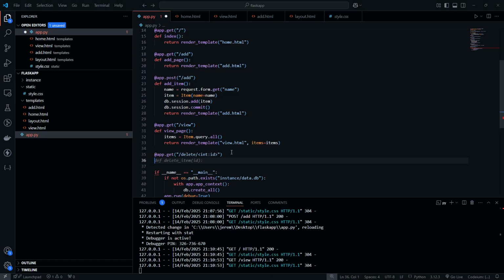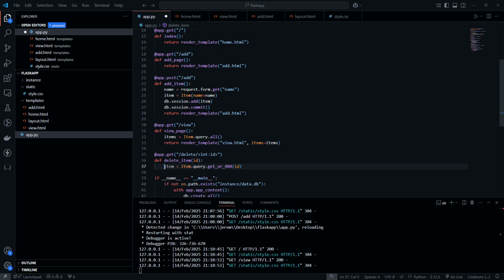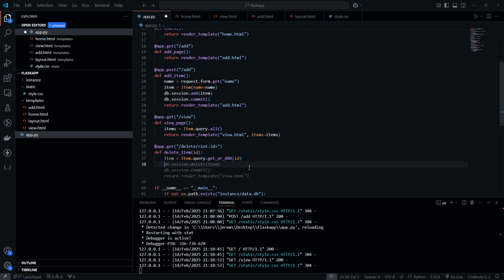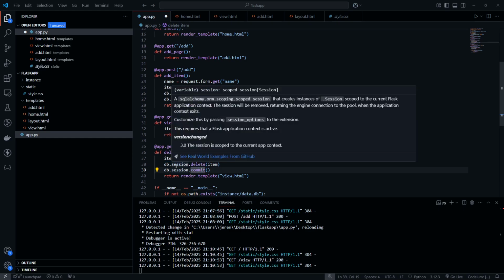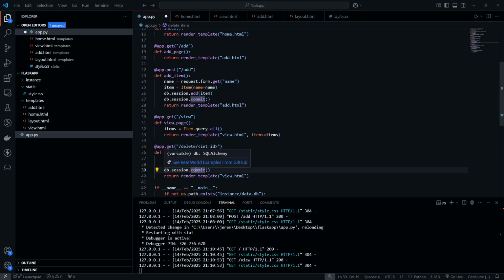So delete item ID. First thing we're going to want to do is actually query the item from our database. So we're going to get the item from our database, and if this ID doesn't exist, then we're just going to return a 404 error. Next thing we want to do, db.session.delete. So you saw we did db.session.add to add an item. It's pretty simply db.session.delete to delete one, and then db.session.commit to save our changes.